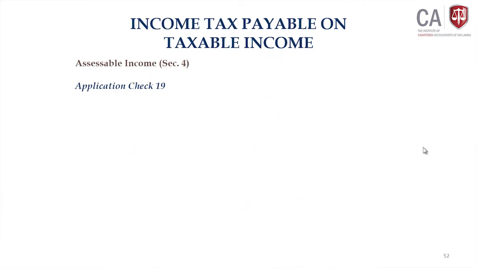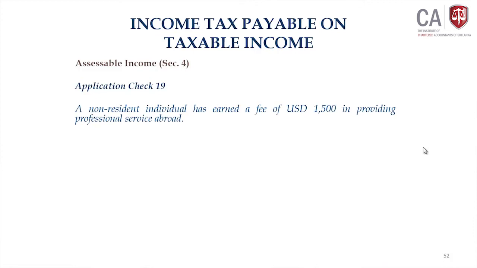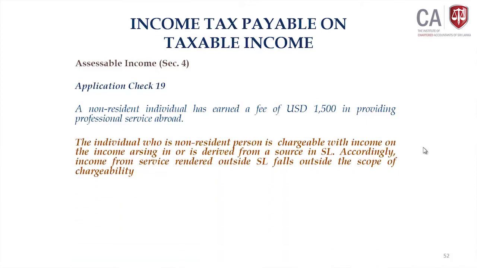Look at the next question, application check 19. A non-resident individual earned a fee of $1,500 in providing a professional service abroad. Of course, this income is outside the scope of chargeability. Why? If you are a non-resident person, only income arising or derived from a source in Sri Lanka is chargeable.